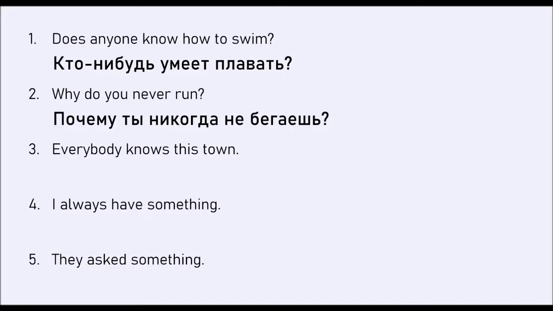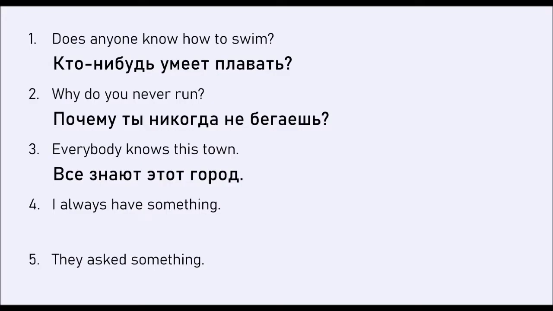Alright? Next one. Everybody knows this town. It will be все, and now attention, знают этот город. So again it's the opposite. In English it's everybody knows, as if it's third person singular. In Russian we do the inverse, okay? Все знают этот город. Okay?